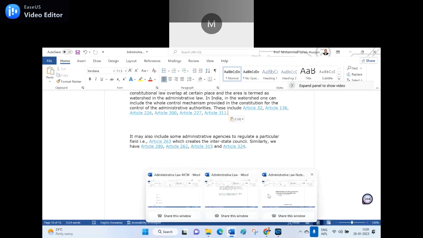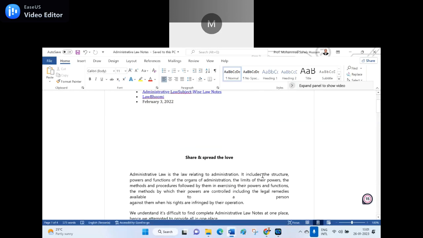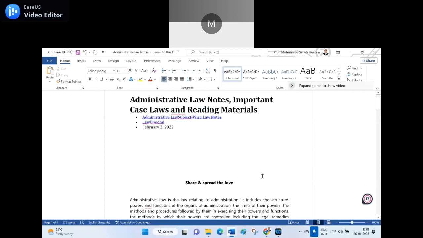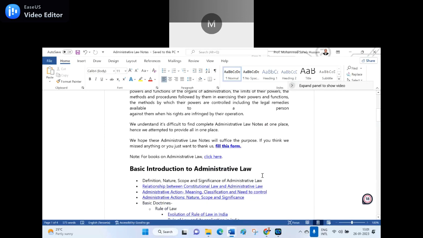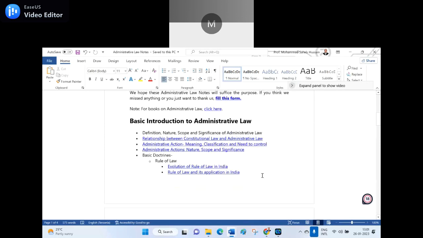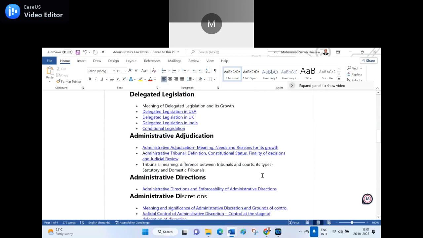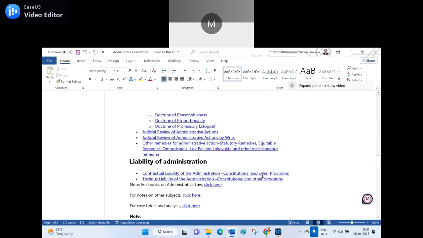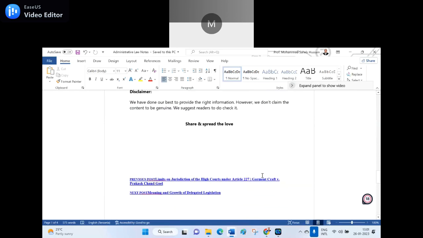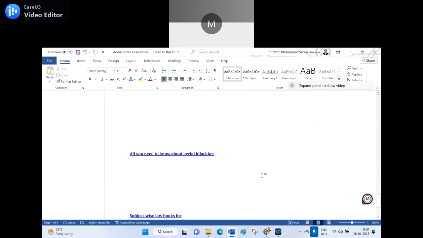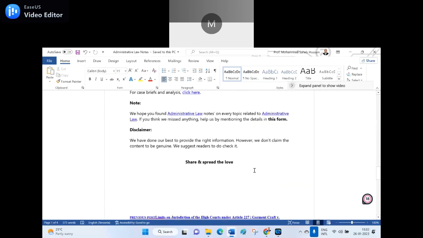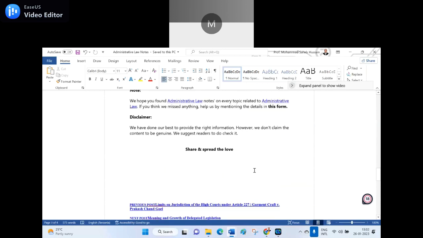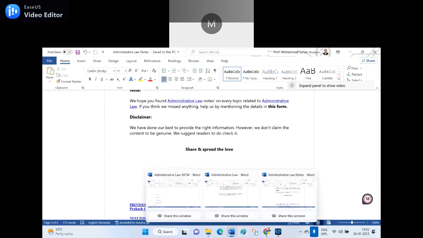So now, see, for instance, here the administrative law notes, important case laws and reading material. I can frame the questions in this manner. Basic introduction to administrative law. Of course, these are the things which are there, but for framing the question, let me scroll it. Okay, because it has not come totally. Let me check it here because it has not copied totally.